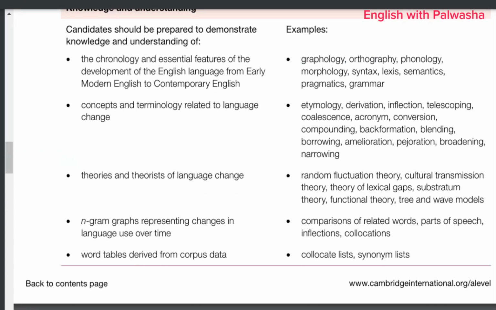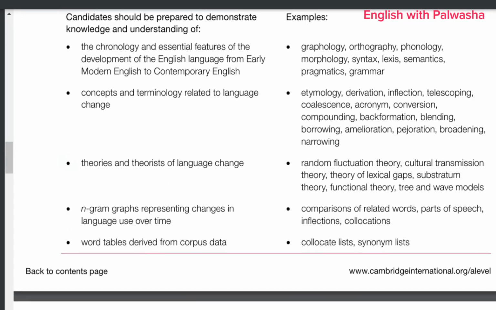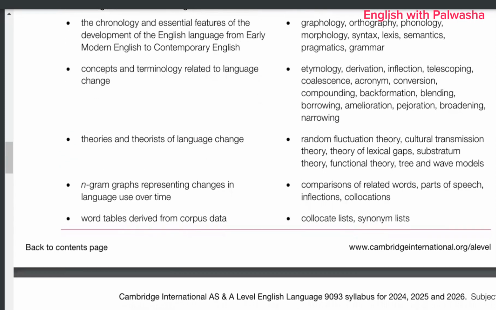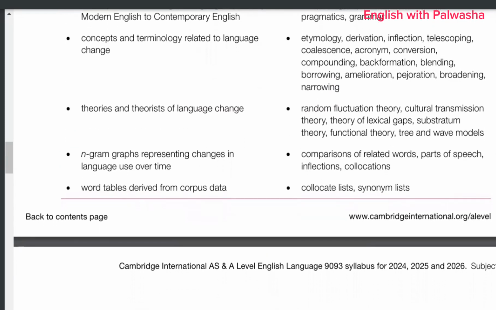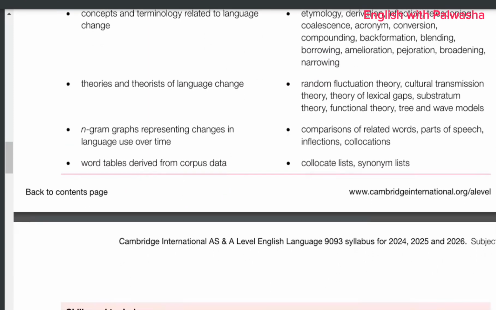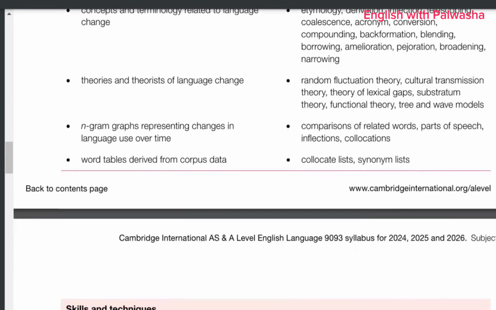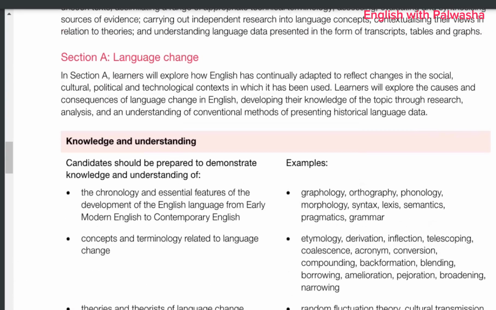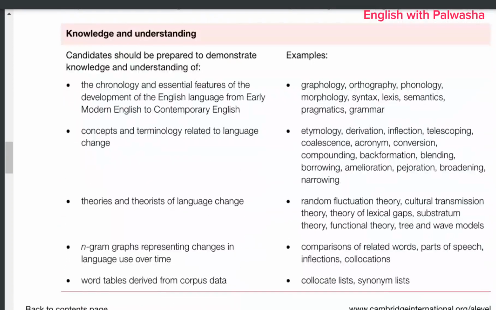When you are talking about the concepts and terminology related to language change, you have to work on etymology, derivation, from where a word is derived, inflection, telescoping, acronym conversions, borrowing, and narrowing. These are the terms you are requested to prepare. And then there are theories of language change: random fluctuation theory, cultural transmission theory, theory of lexical gaps, and substratum theory. These are the theories you need to work on when you are attempting Paper 3, language analysis.